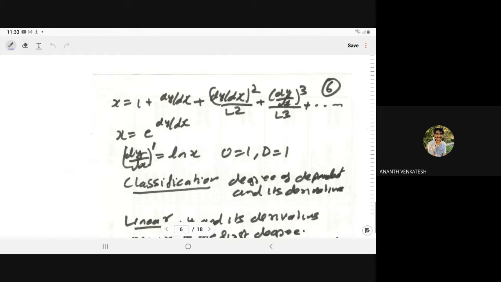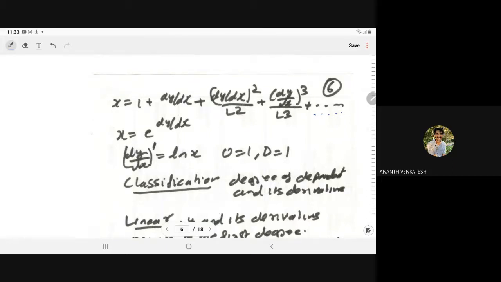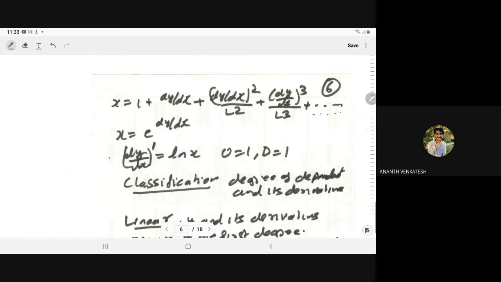If you take the natural log on both sides, it becomes dy by dx is equal to ln x. In this case the degree appears to be increasing, but after solving in this way, dy by dx is equal to ln x, so we say order is 1 and degree is 1. This is the basic thing we have to remember about order and degree.